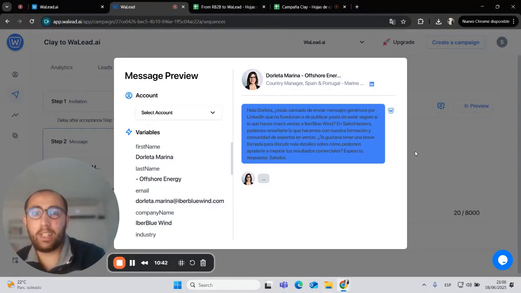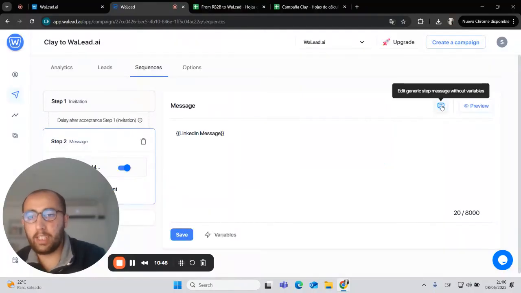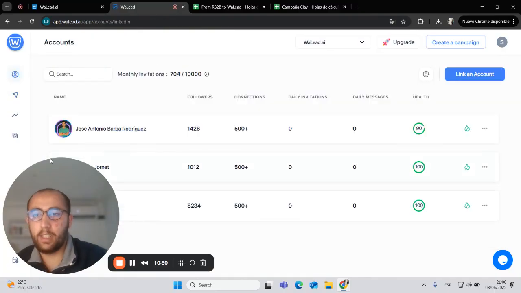So in this case, for example, imagine the variable is missing. So the generic step message will be really useful. Amazing. Perfect.